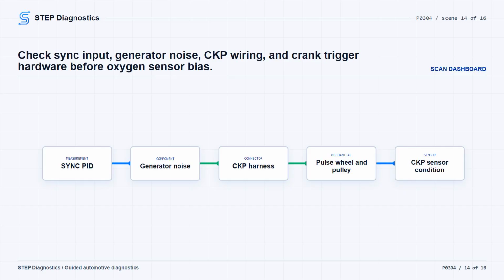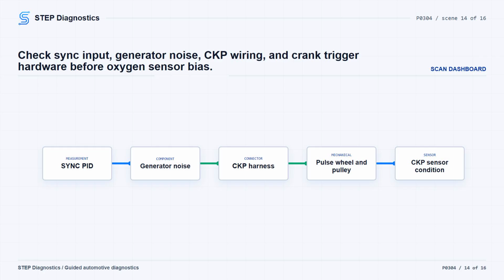With the ignition off, inspect the CKP wiring and harness for physical damage that could create an intermittent short. If the harness is okay, inspect the crankshaft pulse wheel for damaged teeth, wobble, or looseness. Inspect the crank pulley for wobble, and check the CKP sensor for damage. If those are not okay, repair as necessary, verify CKP sensor installation, reset KAM, and carry out the misfire monitor neutral profile correction with the scan tool.